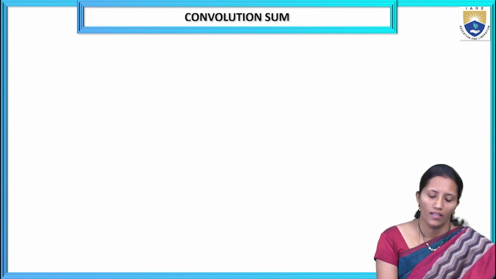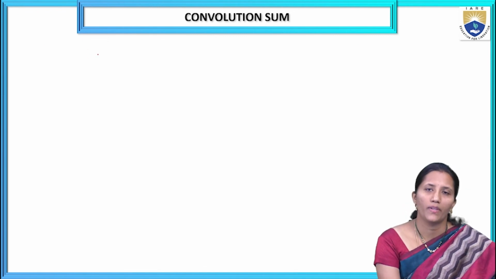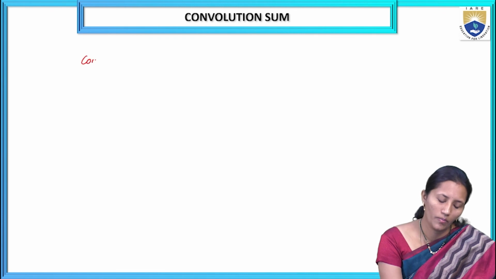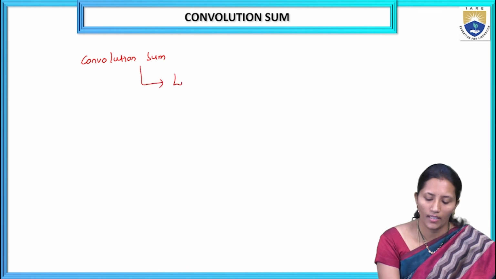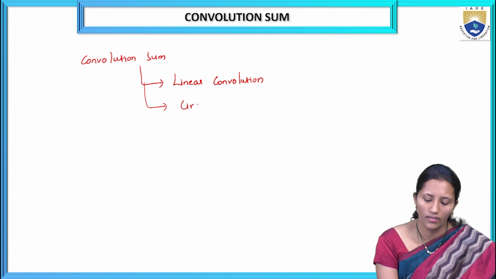So here the convolution sum we can do by using two types: linear convolution and circular convolution.